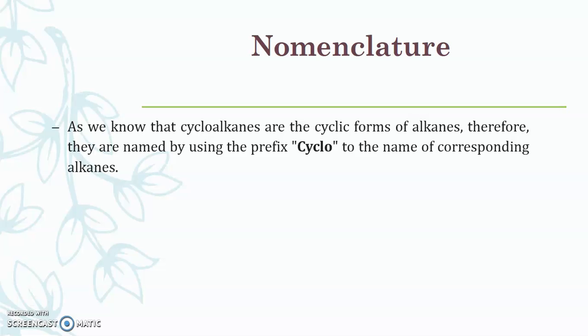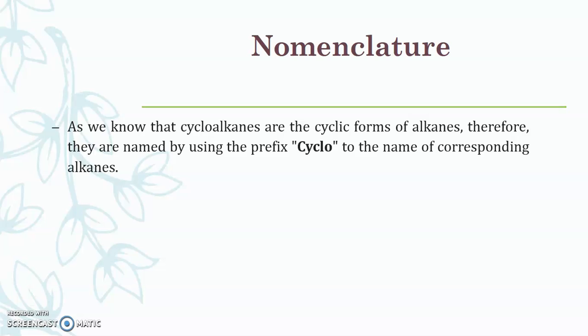Now, as we know, when the terminal carbon atoms are joined to each other, it leads to the conversion of our alkane to the cycloalkane. So a minimum of 3 carbon atoms should be there so that the terminal carbon atoms can be linked to each other.